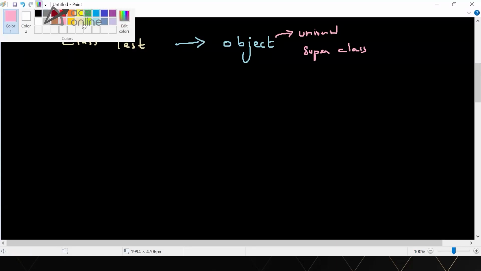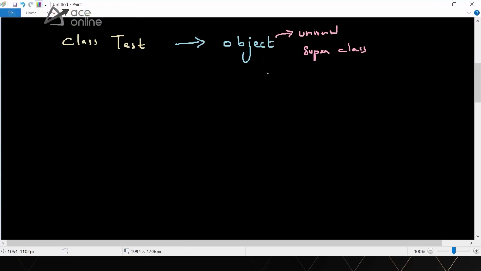And what methods does this class have? The Object class has methods like equals to compare the objects' addresses, or it can be overridden to compare the contents, like String overrides this method for comparing contents. It has the hashCode method, the wait method, the notify method, the notifyAll method. So there are a lot of methods available inside this Object class, which is the universal superclass.